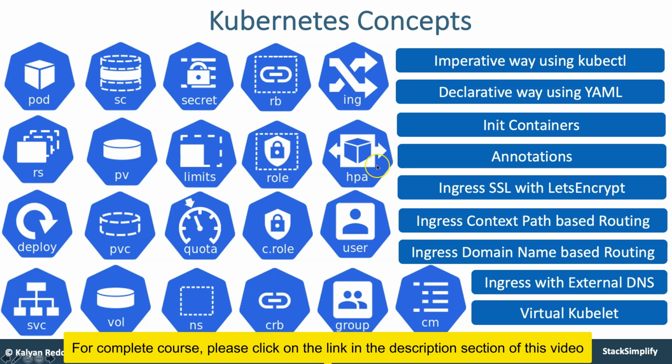In addition to that, we are also going to look into Ingress services in a detailed manner: Ingress SSL with Let's Encrypt, Ingress context path based routing, Ingress domain name based routing, and Ingress with external DNS. And moving on, we'll also look into the horizontal pod autoscaler and the cluster autoscaler. So autoscaling concepts also we are going to cover.